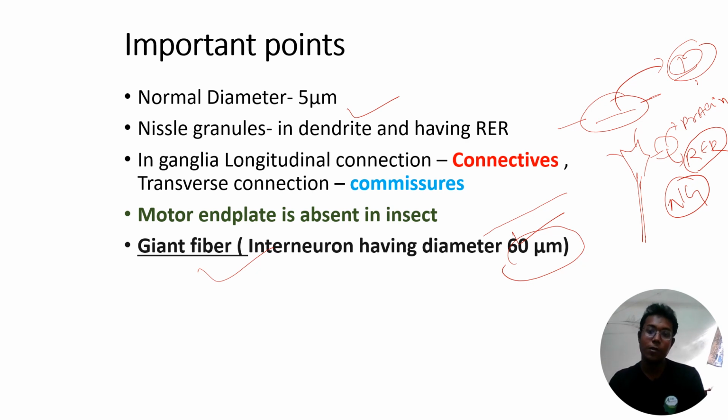Generally we also study what ganglia are. Ganglia are groups of neurons. So these ganglia are present like this.